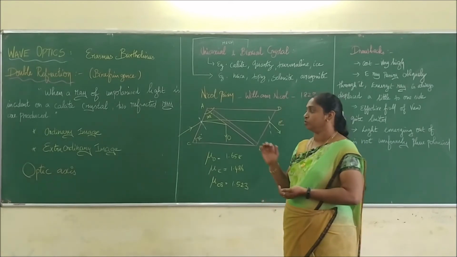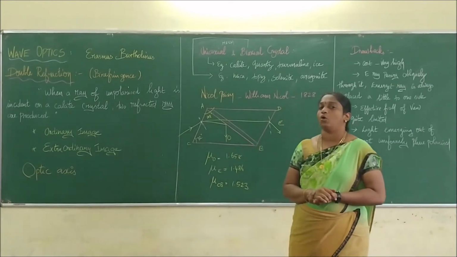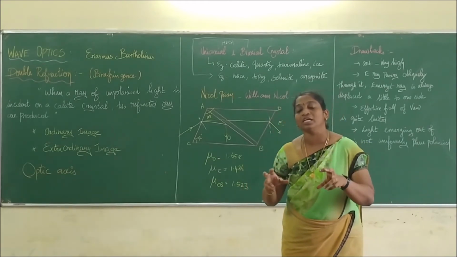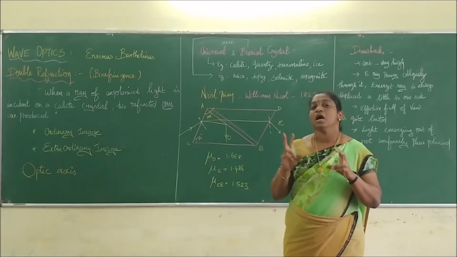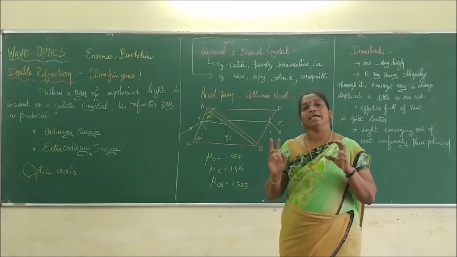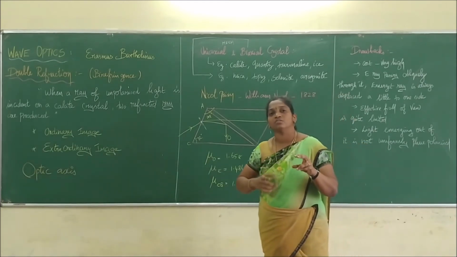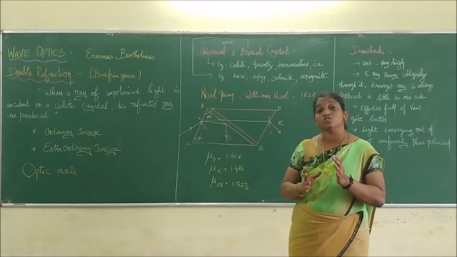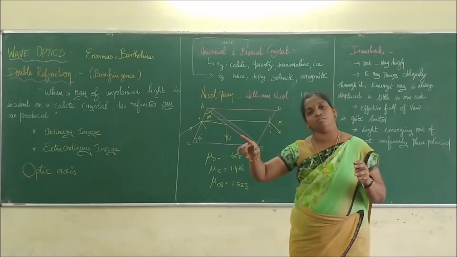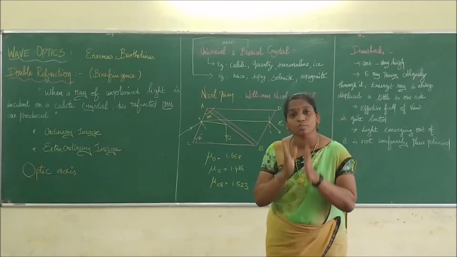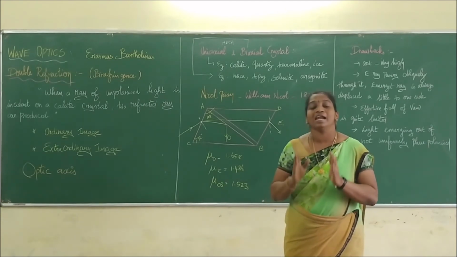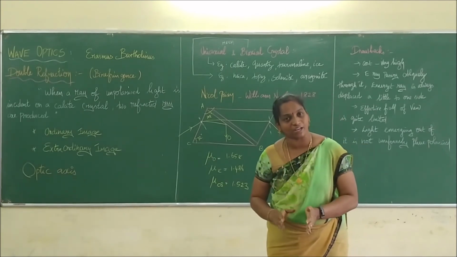Therefore, two images are formed: one is called the ordinary image, and the other is called the extraordinary image. If I place an ink dot and view it through a calcite crystal, I observe two images, one ordinary and the other extraordinary. If I rotate the crystal, one image remains stationary and the other image rotates about the stationary image. The stationary image is called the ordinary image, and it obeys the laws of refraction.